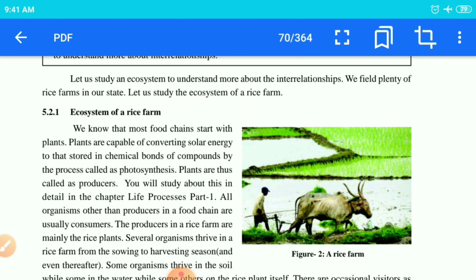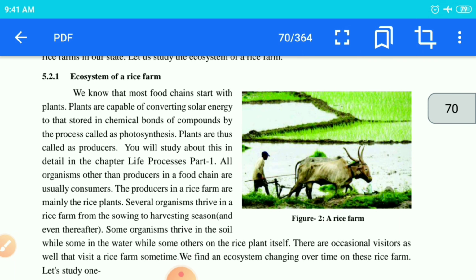So paddy plants are green in color, and they are capable of producing their own food by the process of photosynthesis. What is photosynthesis, children? Photosynthesis means the preparation of food by green plants by utilizing chlorophyll and sunlight, and they convert that into a useful material, that is starch. It is a highly energetic product which we consume as food.